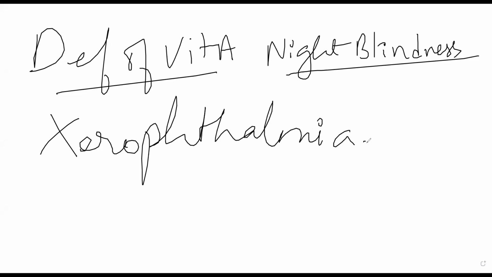Xerophthalmia is a condition in which the patient's conjunctiva is affected, so I hope you know what the conjunctiva is. Have you studied the eye? Yes, sir. Okay, so you know what the conjunctiva is. You must have been taught about conjunctivitis. Let me know tomorrow what the conjunctiva is and what its function is, if anyone can tell me.